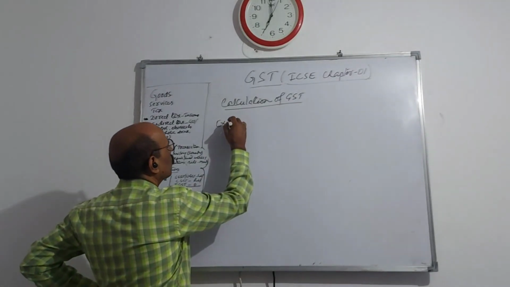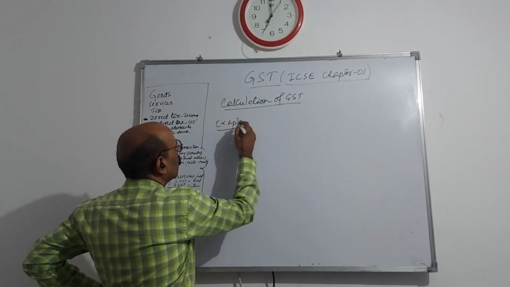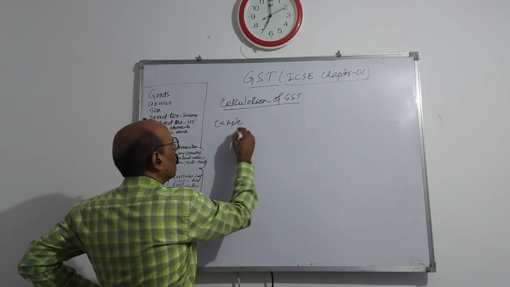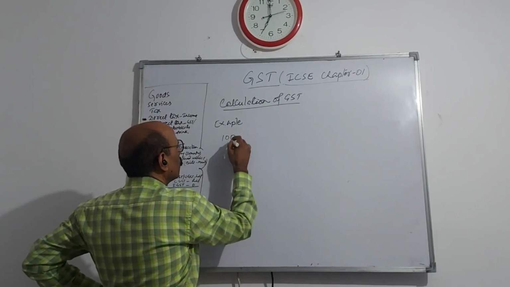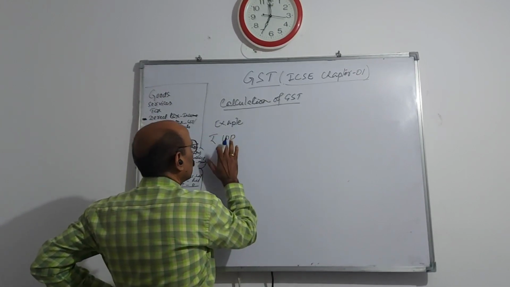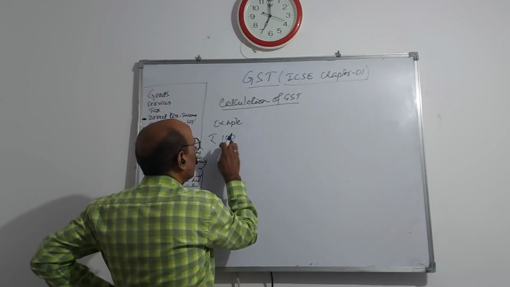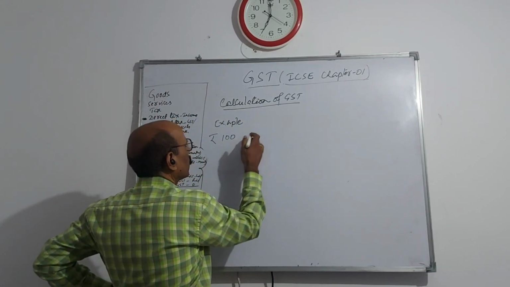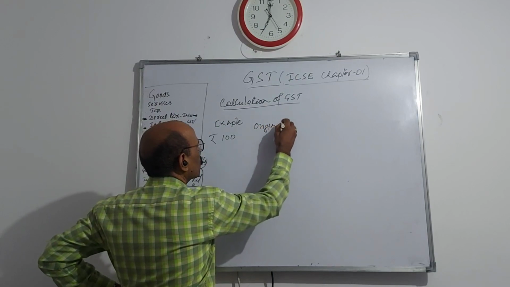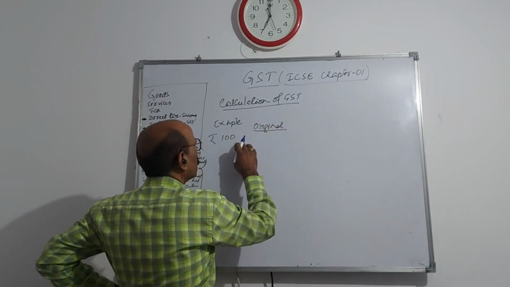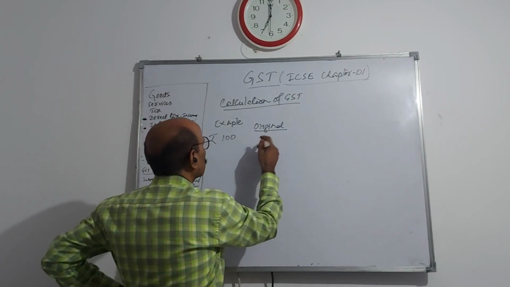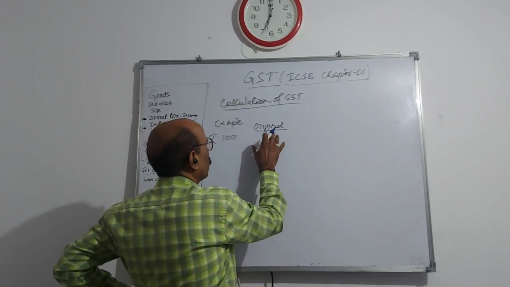Example. Suppose a transaction of 100 rupees has been done by the original manufacturer.